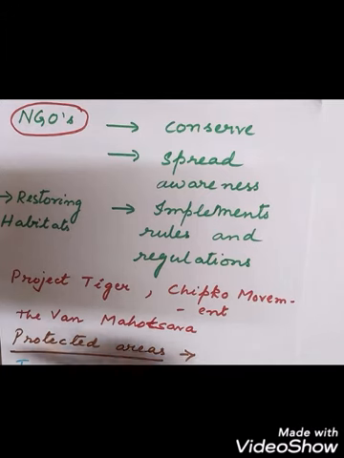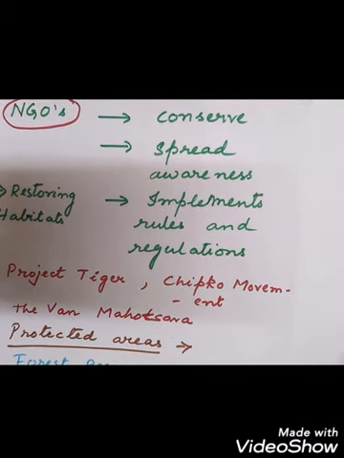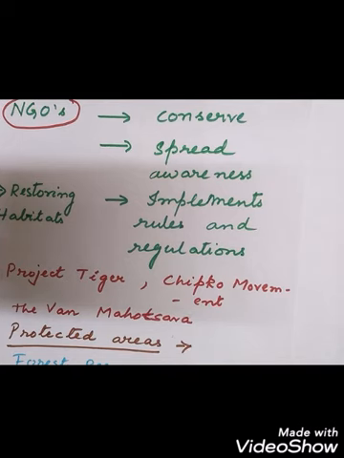They also try to restore the habitats of the organisms. So there are many famous conservation programs in India, like Project Tiger, the Chipko movement, the Van Mahotsav. These are all the programs that are taken by the people of India to protect the forest, to protect the animals, to conserve the animals from being extinct.